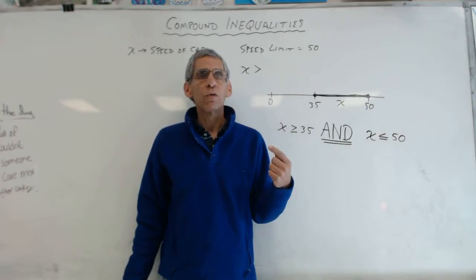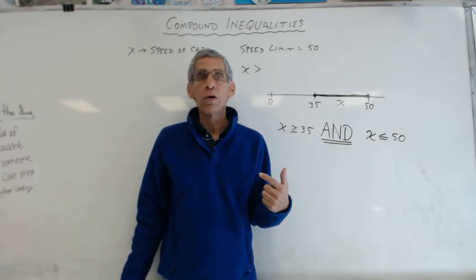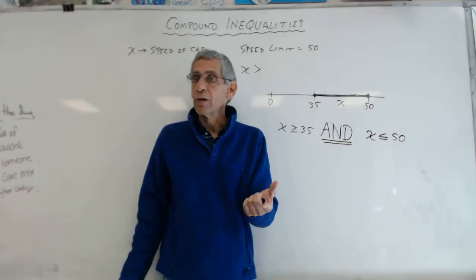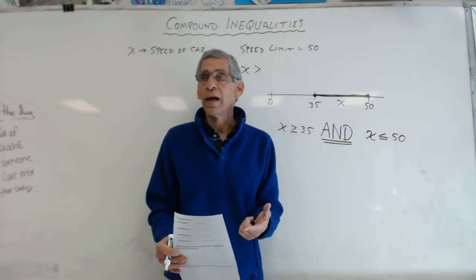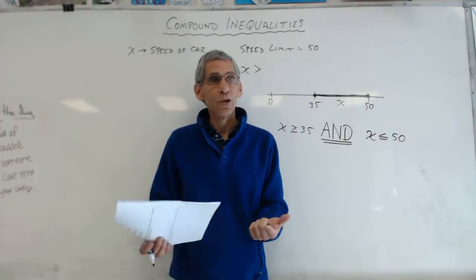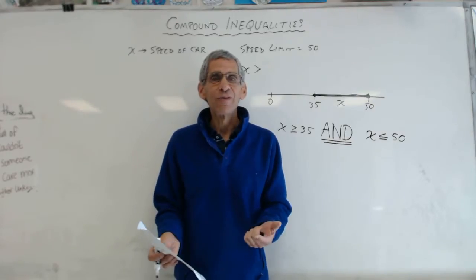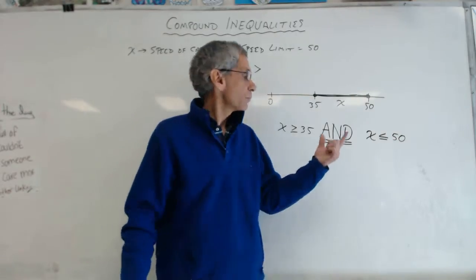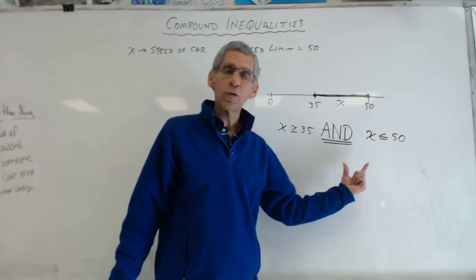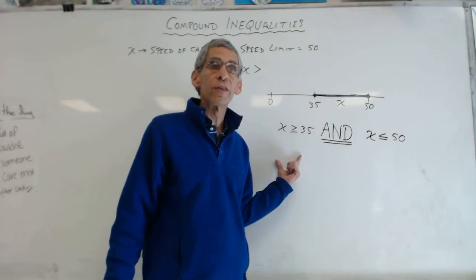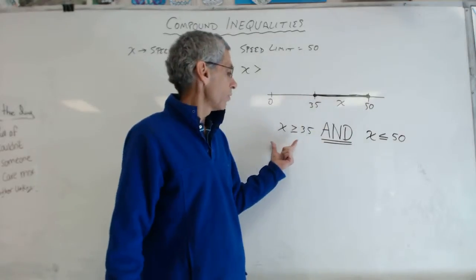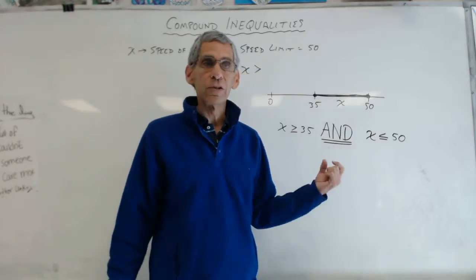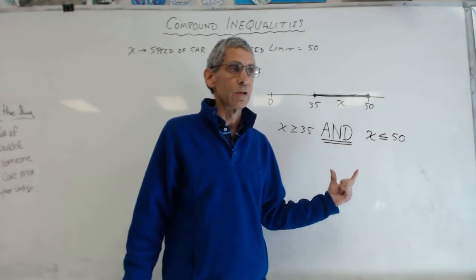Compound, if you're taking science and you're mixing up a compound, what is a compound? Different chemicals that add together, right, to make a lovely explosion. It's more than one thing. A compound is more than one thing. So you can have compound inequalities, more than one inequality for the same issue. There is a lower limit to the speed limit and a higher limit, and we have to be sure that we're somewhere in the middle of that.